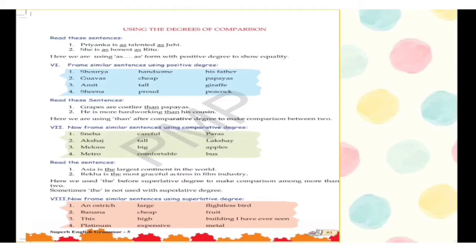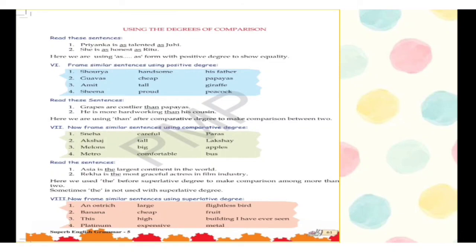Now read the second sentence. Grapes are costlier than papayas. He is more hardworking than his cousin. Here we are using than after comparative degree to make comparison between two.